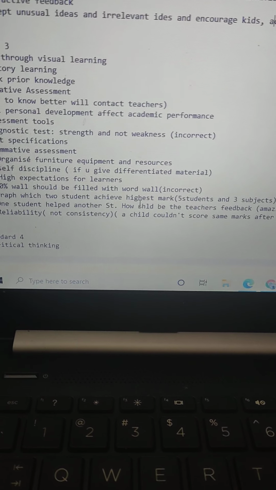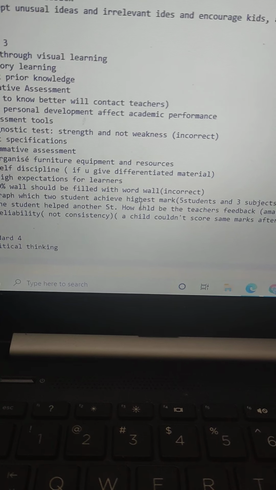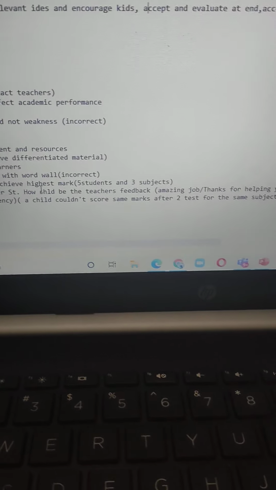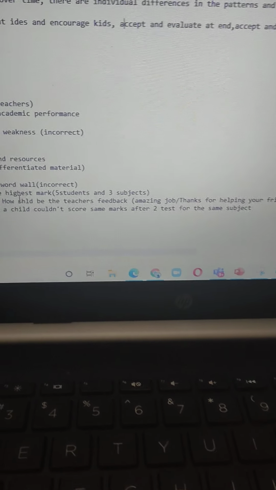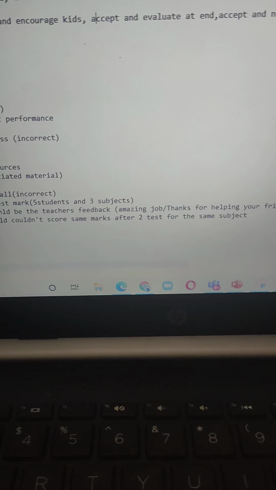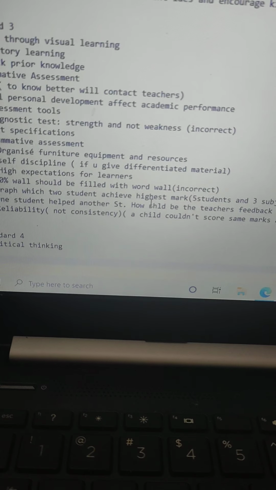So basically, a teacher is expecting you to help your friend and move further if the child is lagging behind. Then, as mentioned earlier, there were questions related to reliability, not consistent. The question was, a child couldn't score the same marks after 2 tests for the same subject. That means the test is not reliable. That consistency is not there.